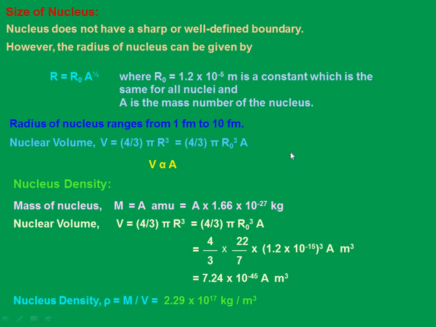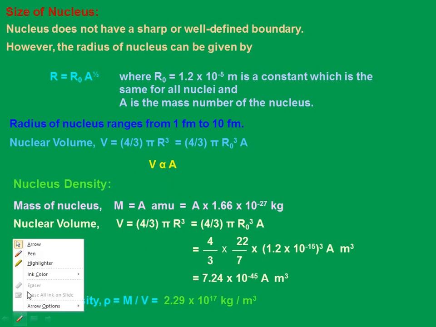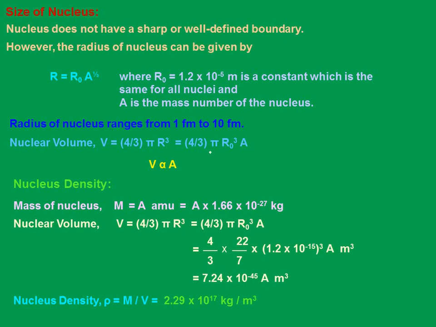The volume of the nucleus is directly proportional to its mass number. Look at this very carefully: the volume of the nucleus is directly proportional to the mass number. Let's derive this so that it will be very clear. How can I write the volume?